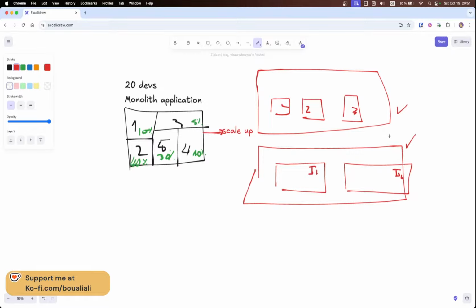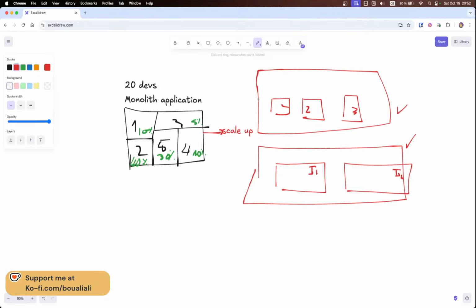So we don't need to migrate our application from monolith to microservices. If scaling up the application solves the issue and all the end users are satisfied with the application, the output and the response time, and so on, we assume yes.